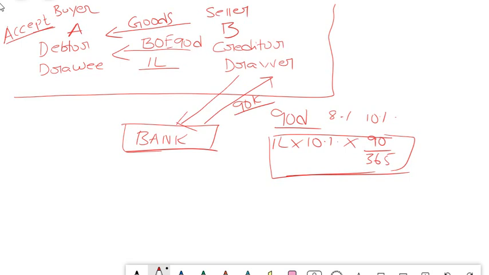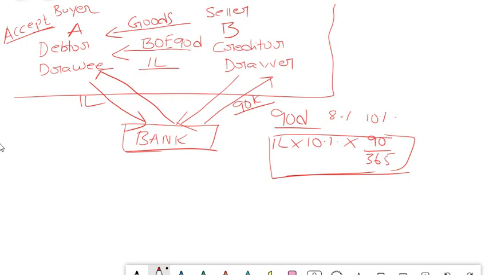Why this deduction? This deduction is because the bank is taking a hit for those 90 days, isn't it? The bank is giving the money to B immediately, whereas how will the bank get its money back? After 90 days or any time before that, the bank can give this bill of exchange to A. It will show the bill of exchange to A and A has to pay the money to the bank. A will pay how much? 1 lakh to the bank, because A's liability is 1 lakh, and now the bank gets some benefit, because it is getting 1 lakh from A whereas it is only paying 90k to B. So it makes some revenue in terms of discounting of bills of exchange.